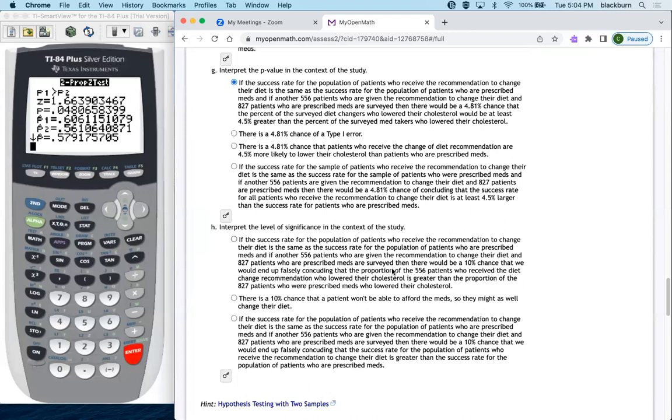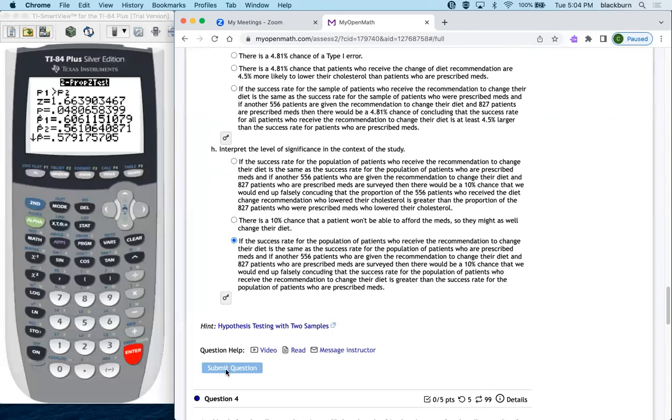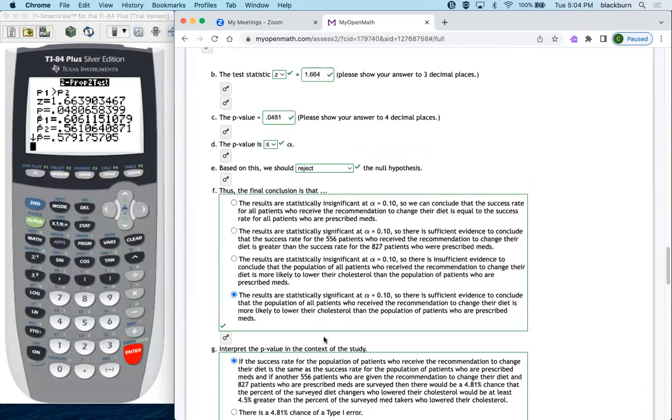And then there's a lot of words, huh? So this one, we're looking for population and population whenever we look at the level of significance. Okay, so this one talks about the population, the last one, so that's going to be the winner.